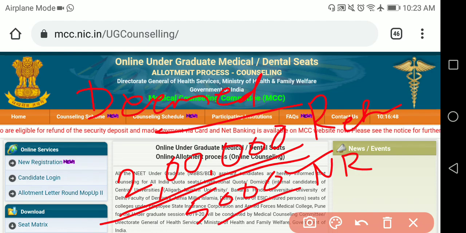The 2 lakh rupees will be given back only if you free exit from the first round, or if you don't get any seat. If the seat is allotted and you don't join, then the 2 lakh rupees will be forfeited. That we know, right?